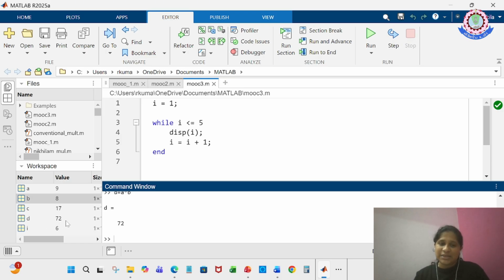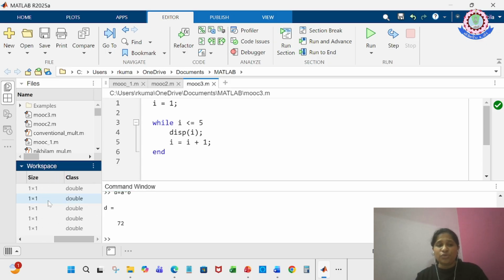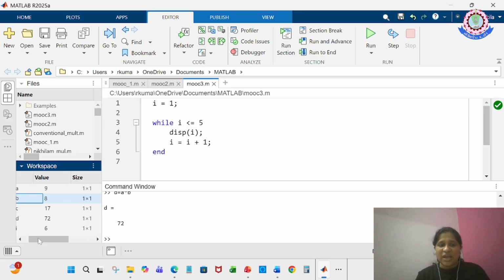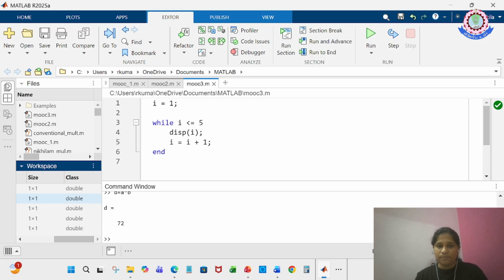As I said, whatever variables you are currently working with are displayed in this workspace. Notice the size: the workspace always shows size in the format of a matrix, rows and columns. We have only one value, so it shows 1 into 1. This is how the command window is used.